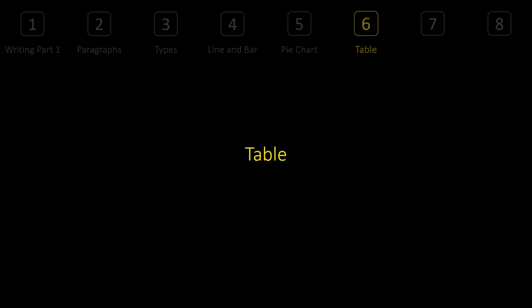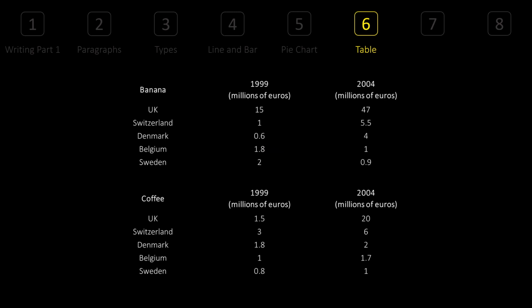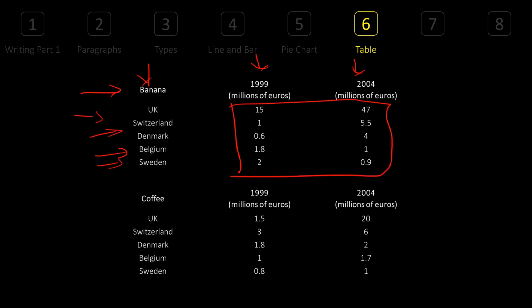Okay. All right. Next one is table. And you know how a table looks like, right? A table looks like you have rows. These are all rows, which are horizontal, and these vertical ones are columns, and you have information mentioned here. It could be a single table or it could be two tables. So let's see a question based on a table.